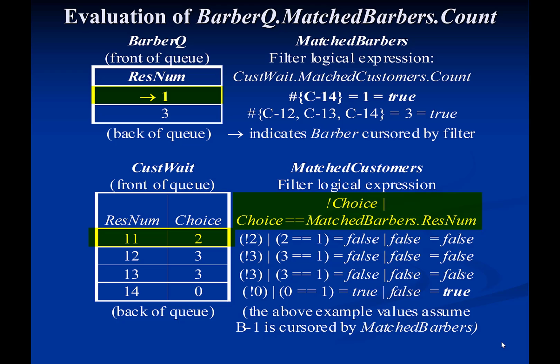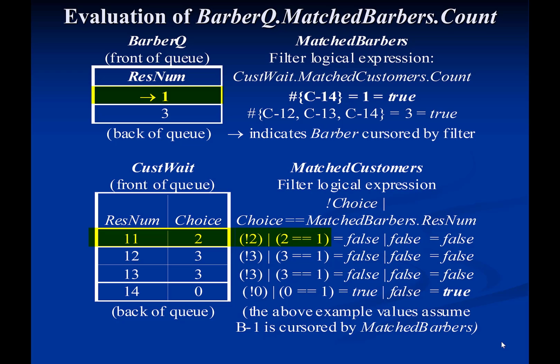This logical expression allows a customer to enter the subset if its choice is 0, which means that this customer does not have a favorite barber, or if the customer's property choice matches the res num property of the barber pointed to by the filter matched barbers.